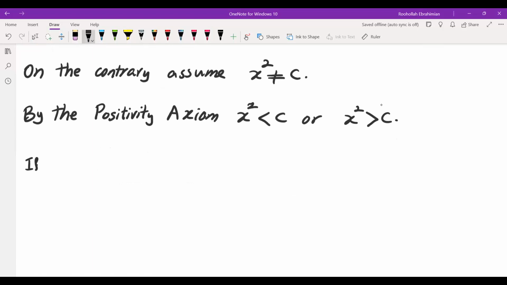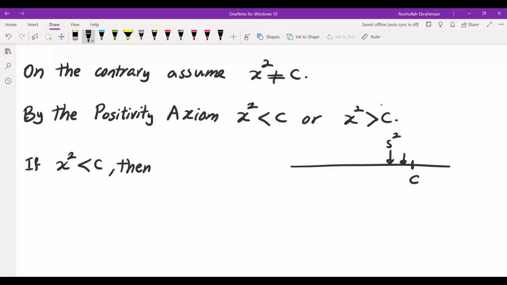So if x squared is less than c, let's see what we have. c is here. Every element s of the set that you take has s squared less than c, and x squared is somewhere around here. x squared is less than c. So what I need is to find some element like s squared between these two.